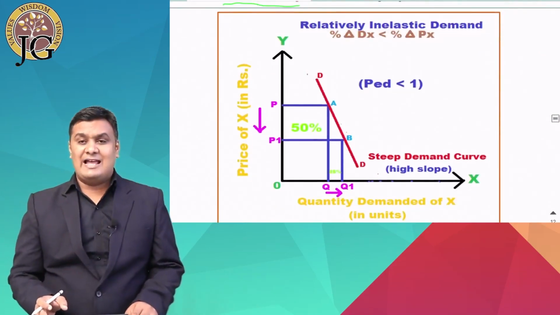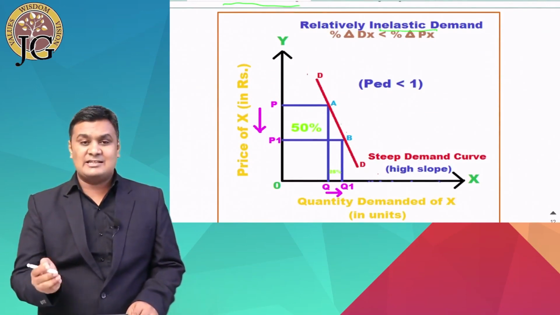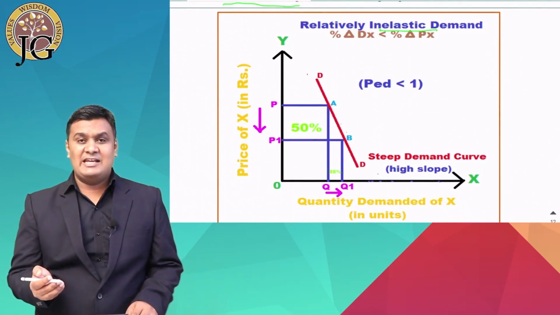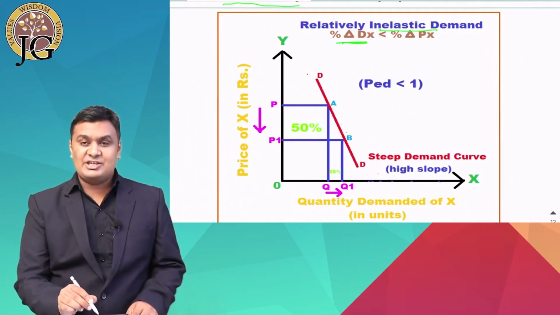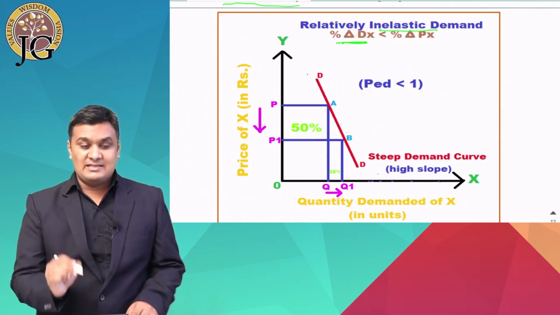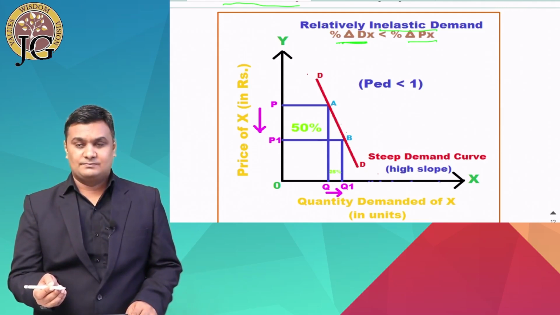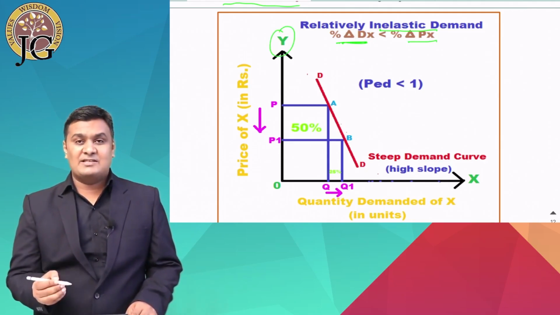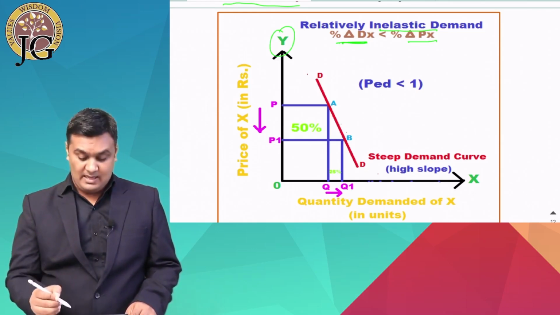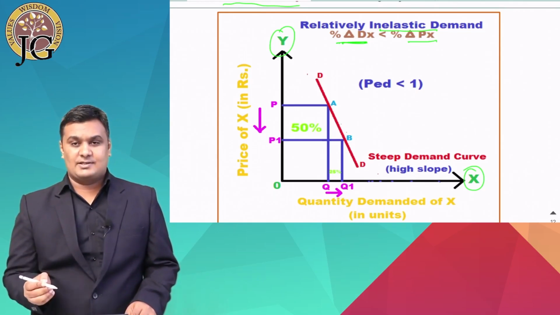Now let's see the diagram again. Here, this diagram indicates the inelastic demand. And what do we mean by inelastic demand? Inelastic demand means when the percentage change in demand of X is less than percentage change in price of X. Here again, on the y-axis, we have represented the price of X in rupees, and on the x-axis, we have represented the quantity demanded of X in units.